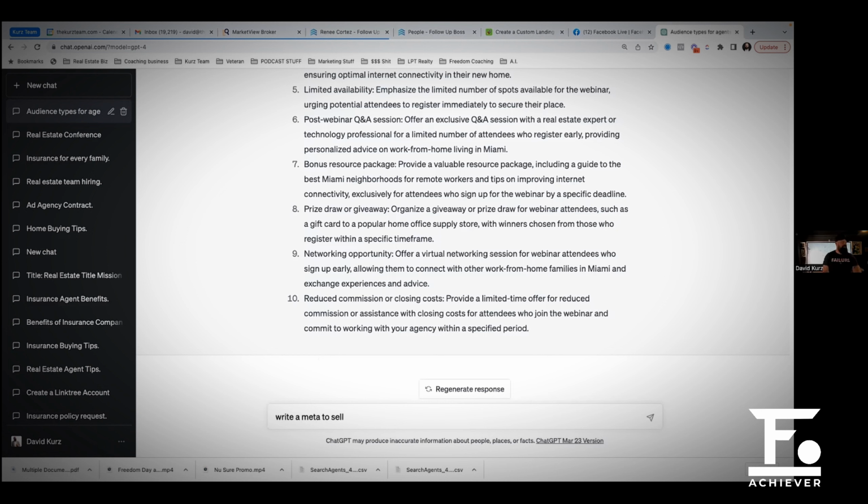All right, create a meta to sell real estate buyers at, I'll use LPT Realty because that's the company I'm with, for families with work from home parents who are experiencing, and then we'll bring the problem in, right? Concerns with internet connectivity.